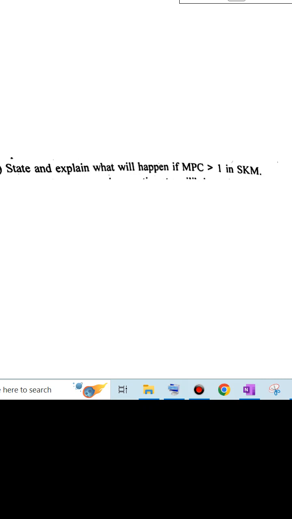We have a very unusual question. What is state and explain what will happen if MPC is greater than 1 in the simple Keynesian model. Okay. So this MPC represents the fraction of the additional income which is allocated towards investment. Extra income towards investment.